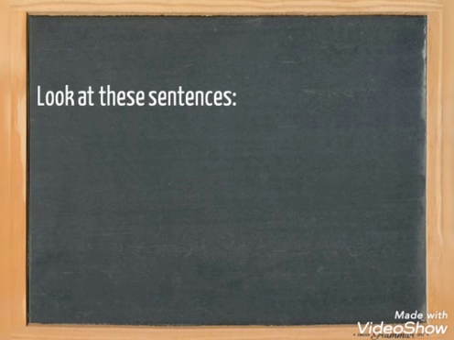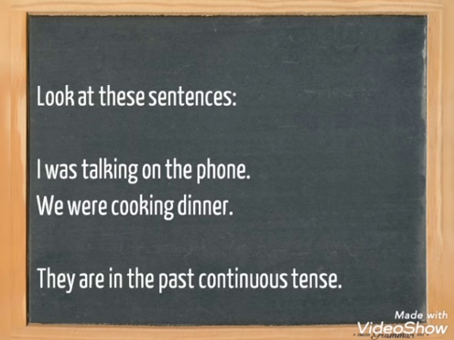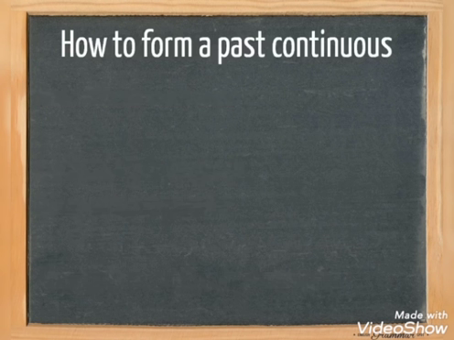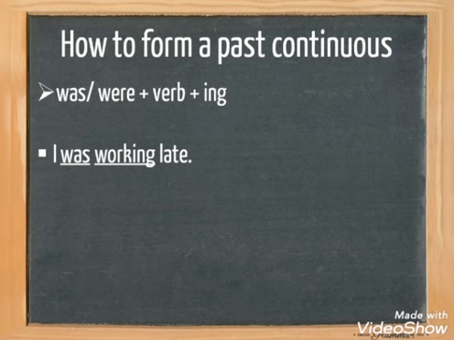Take a look at these sentences. I was talking on the phone and we were cooking dinner. Both these sentences are in the past continuous tense. How to form a past continuous? We use the past tense of the verb to be, so either was or were, the base form of the verb and ing. I was working late.